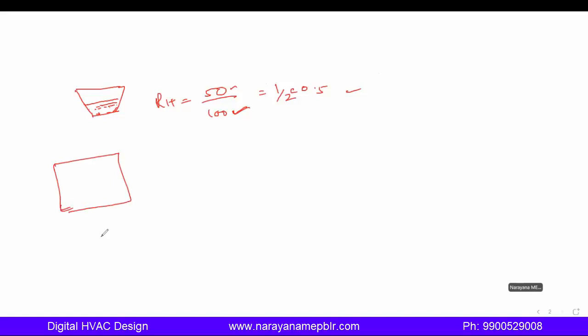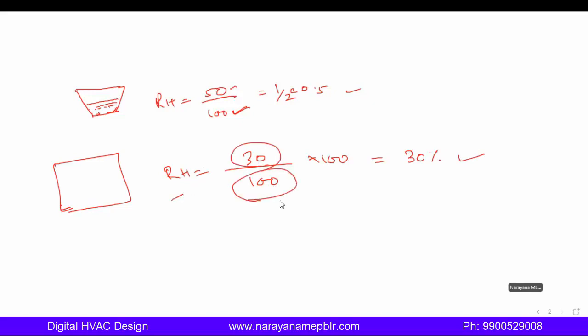Similarly, in a room, what is the relative humidity? How much moisture can be present and what is available? In a room 100% moisture can be captured, but present is 30%. So in that case you'll get 30%, right? Similarly, it is what is available upon the maximum.